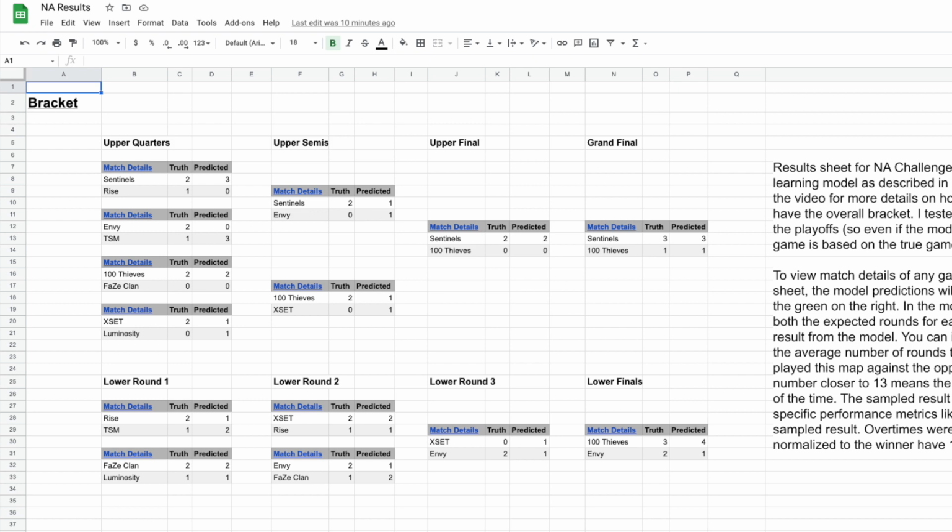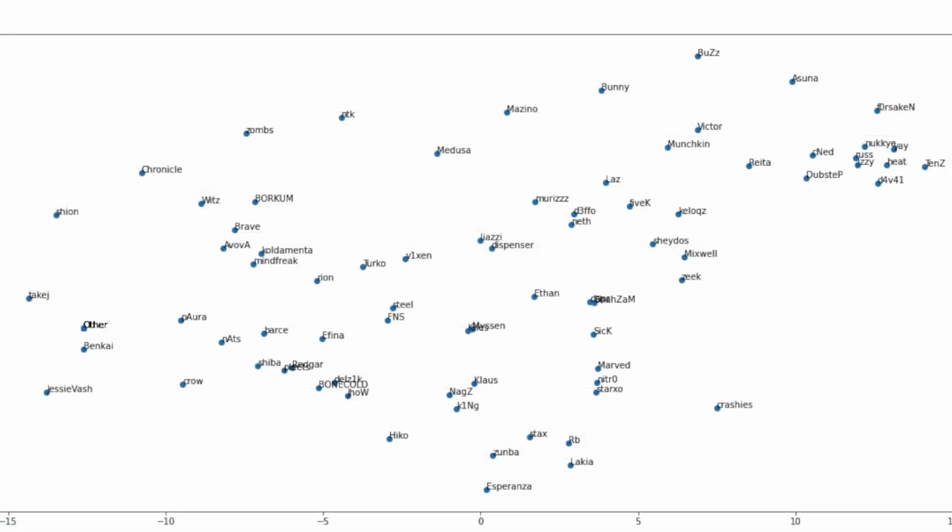Similar to NA, let's start with the player embeddings, but for all players in Berlin. In the top right, there's a cluster of most of the duelists, which is cool to see. Also not surprising to see Bunny a bit further away from the rest of the duelists since he has a pretty unique playstyle. Other interesting things, let's see, I know a lot of people are excited to see the Dapper Nats matchup. Looks like Dapper is the dot right next to the Shazam near the middle.